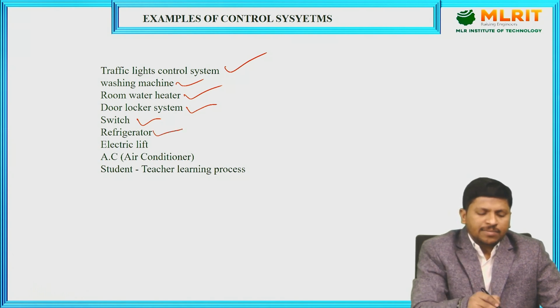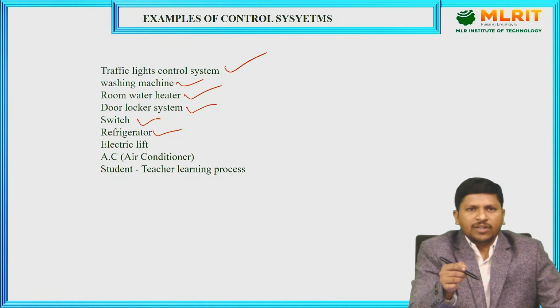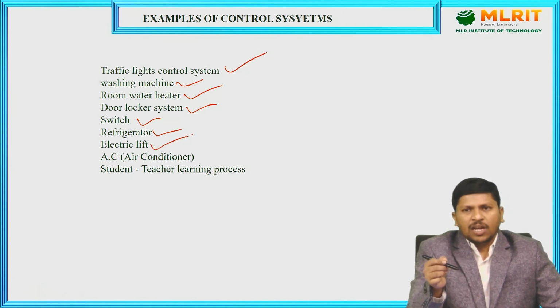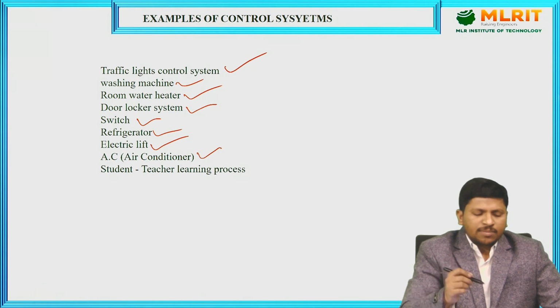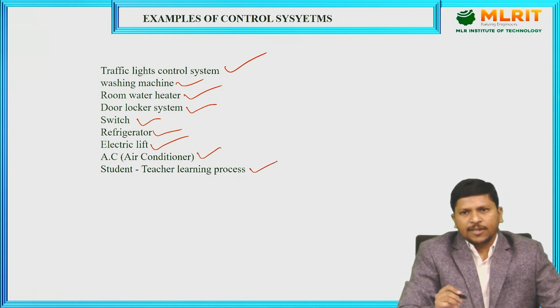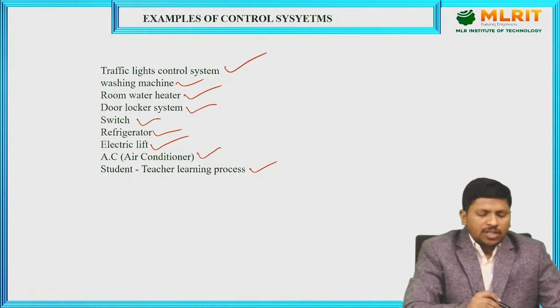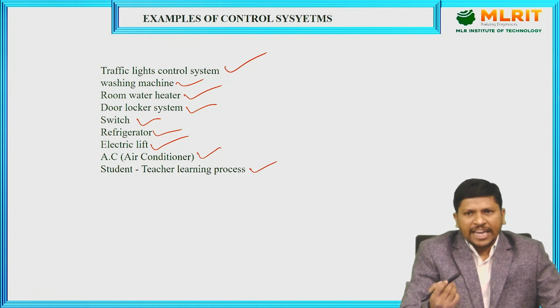A refrigerator, an electric lift and an air conditioner are also examples of control systems; we control the air conditioner using our remote. The student teaching learning process is also an example: what the teacher explains, the students learn, and finally they get the output.